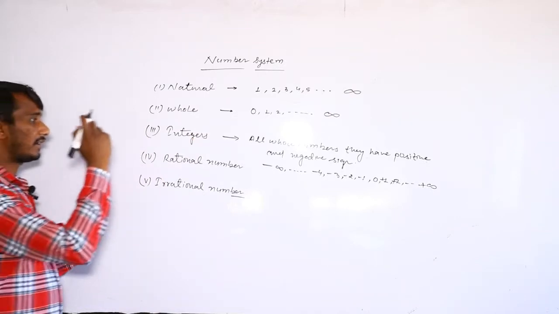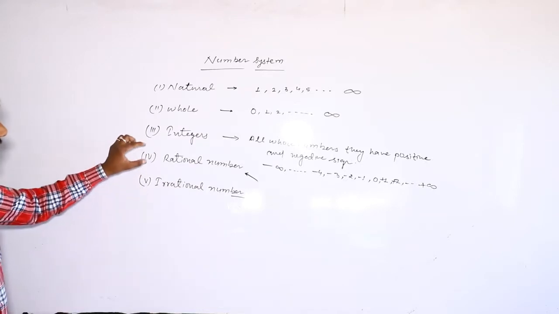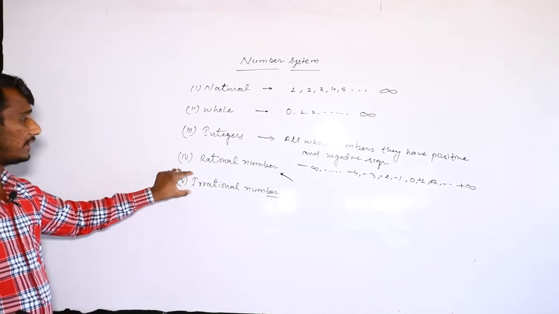Next, and this is very important for you because this is your chapter: rational numbers and irrational numbers.